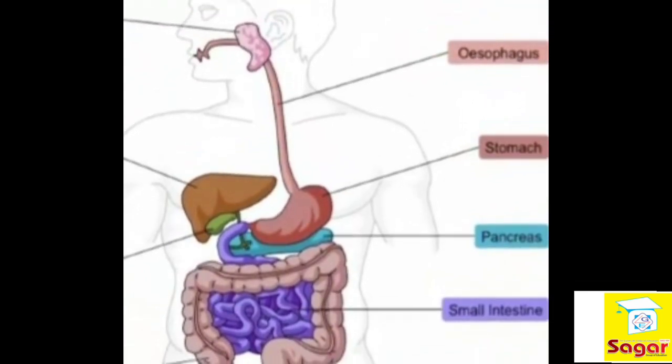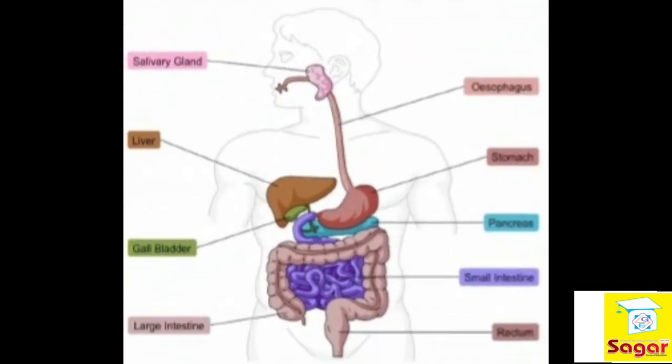You can see that this is the small intestine. The small intestine continues the process of breaking down the food by using enzymes released by the pancreas and, listen very carefully, bile from the liver. What is bile? Bile is a compound that aids in the digestion of fat and eliminates waste products from the blood.